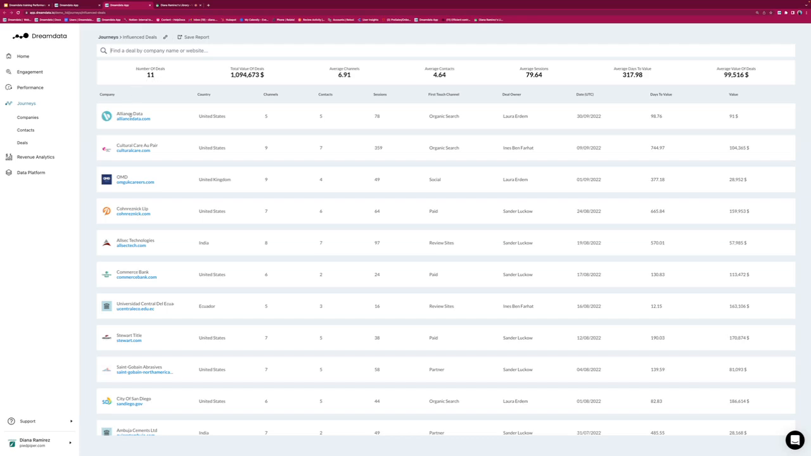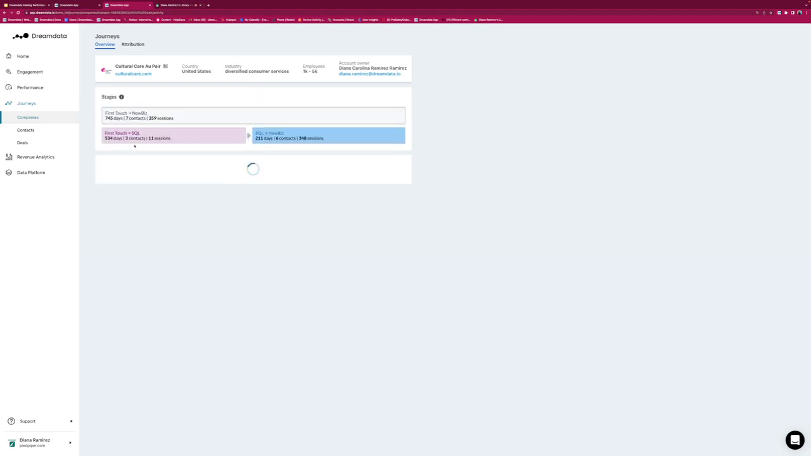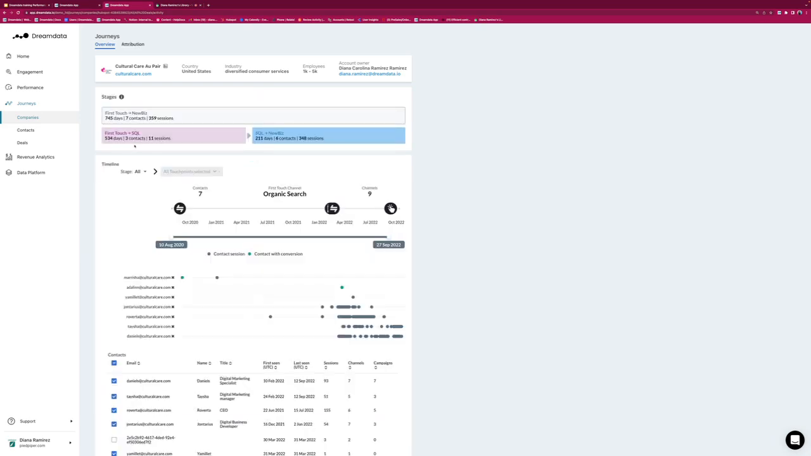And then we have the different companies here where we can actually click on them and then see what is actually working for this specific company. So very beautiful. We can see the stages up here.